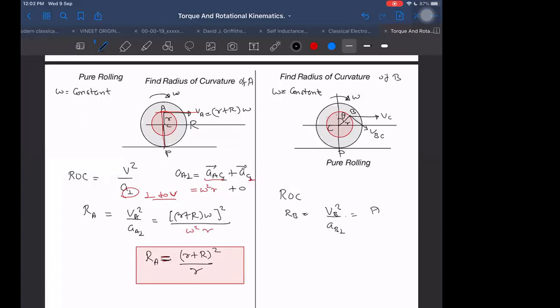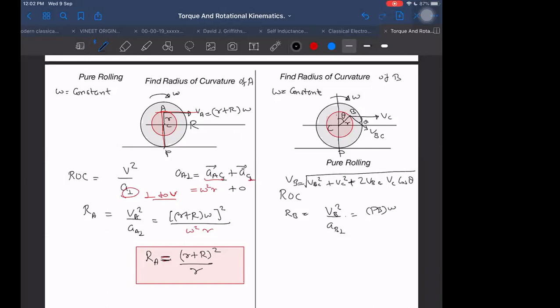By P to B distance into omega. That is another way to find out. Another way will be by taking the vector sum of these two. So I can write VB as the root of VBC square plus VC square plus 2 VBC into VC into cos theta.